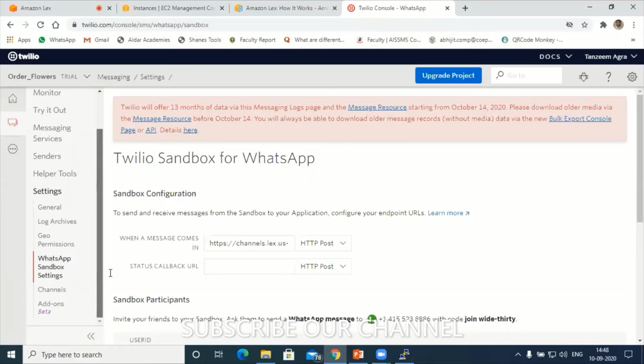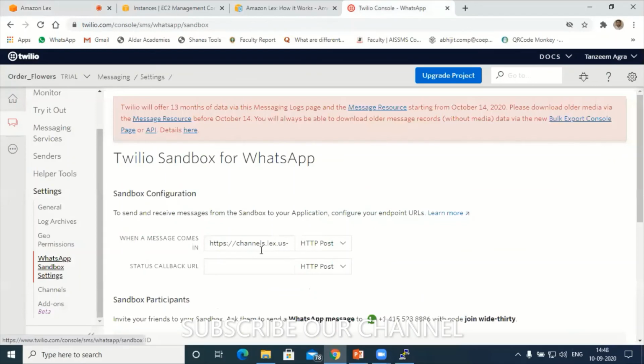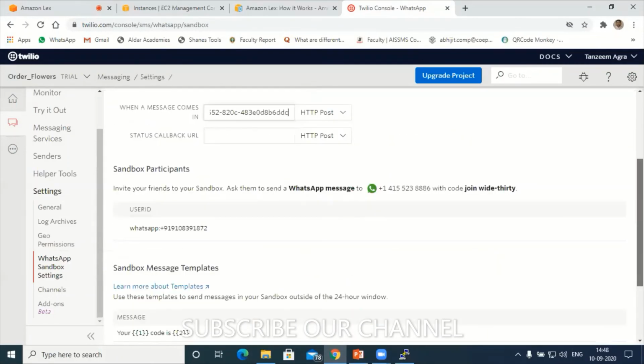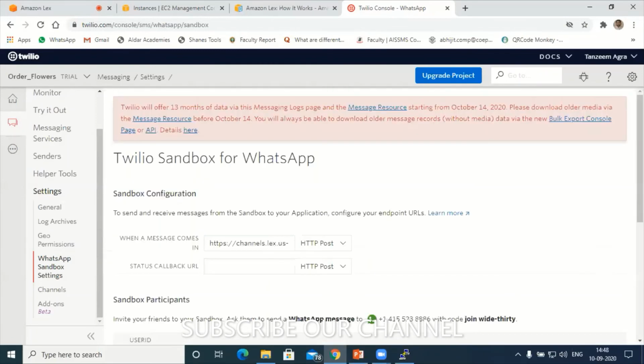After that, whatever you have copied from Amazon Lex, that endpoint URL, this one. Just copy. Let me copy again. Copy this endpoint URL. Go to WhatsApp sandbox settings. Under this there is an option called when a message comes in. Just paste it over here. After pasting, save this. Okay, now it is saved.